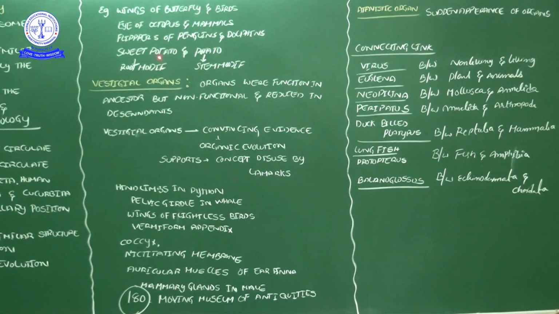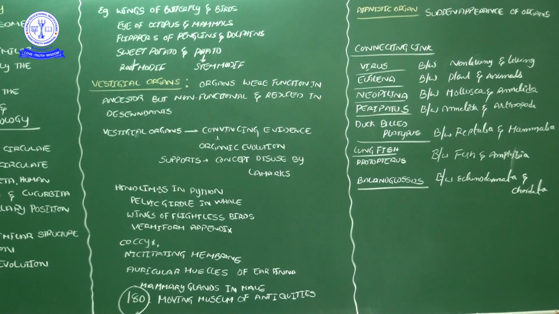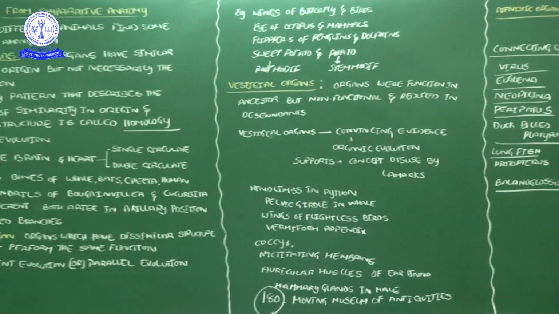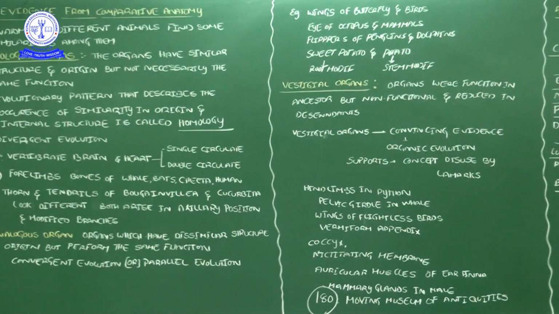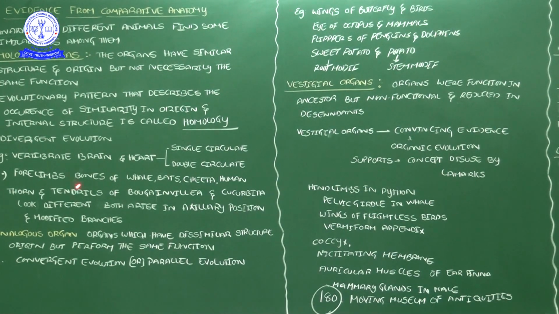But if you see the structure, there is a lot of difference. So here I said analogous means organs that are structurally dissimilar but show the same function. That's why the wings of butterfly and birds are the best example of analogous.